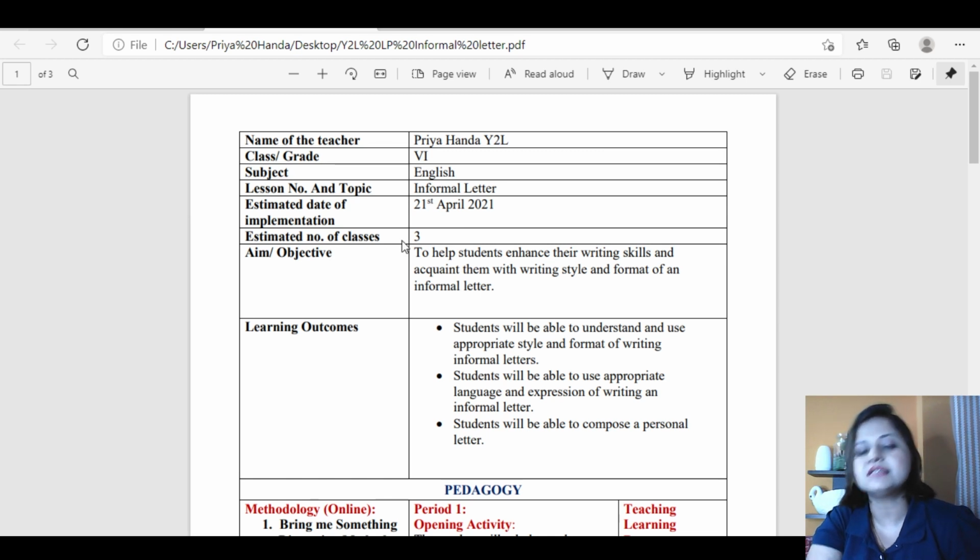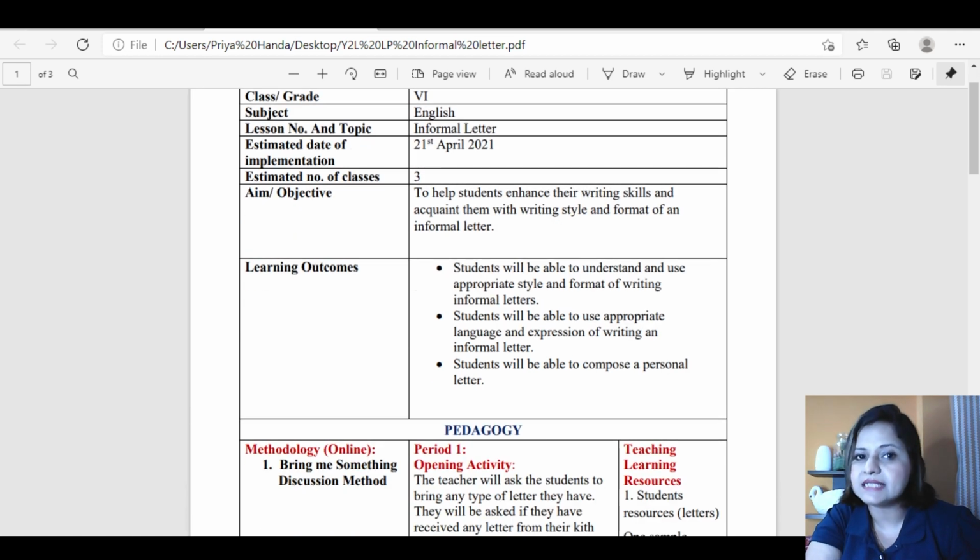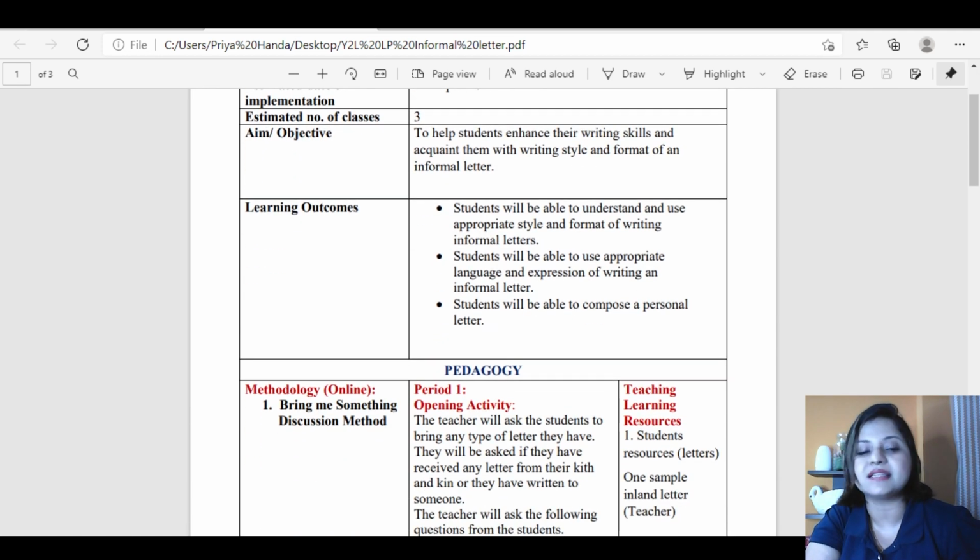Estimated number of classes. I am planning that it will take 3 classes for me to complete this topic of informal letter with students. What is my objective here? My objective is to help students enhance their writing skills and acquaint them with writing style and format of an informal letter. Then learning outcomes, as I said, these have to be very simple and specific.